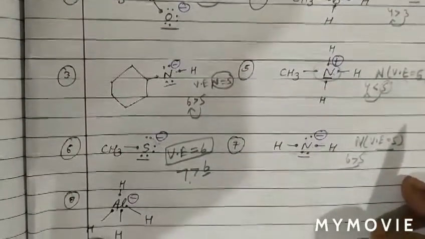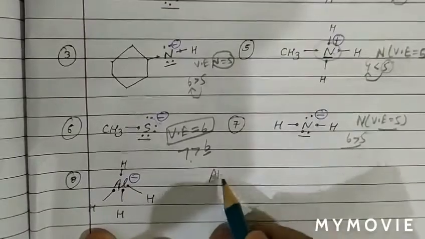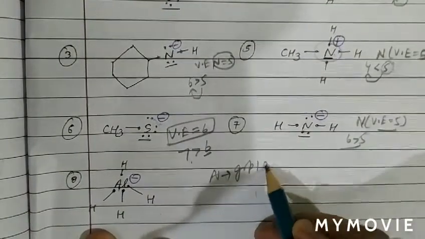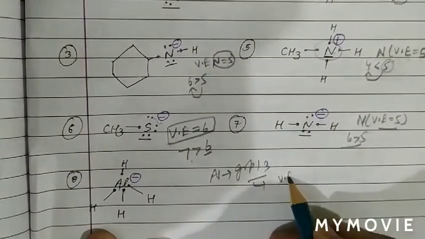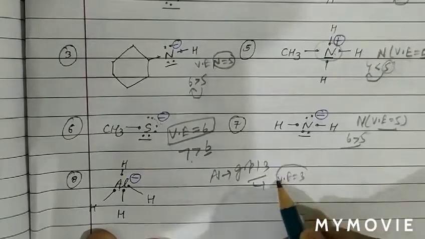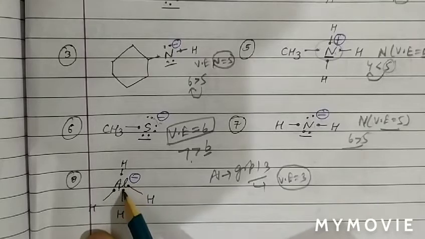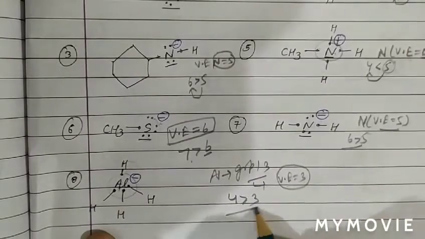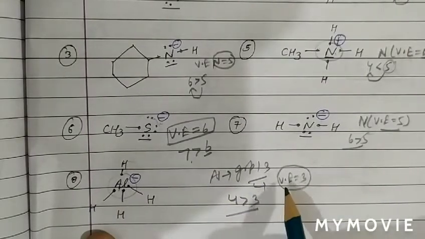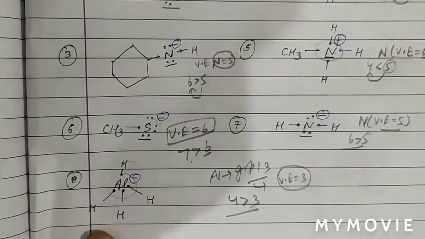Now see the next example. We have to calculate the formal charge on aluminium atom. We know aluminium is a group number 13 element. So group 13 means valence electrons how much are there? Valence electrons are 3. So we can say 1 2 3 4. According to this structure, how many electrons are there? 4. But valence electron only 3, so 4 is greater than 3. Therefore it is 1 unit greater than valence electron, so -1 unit of charge on aluminium. So this is the formal charge on aluminium.